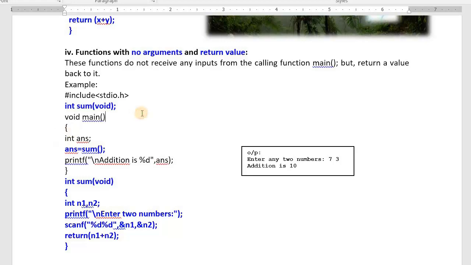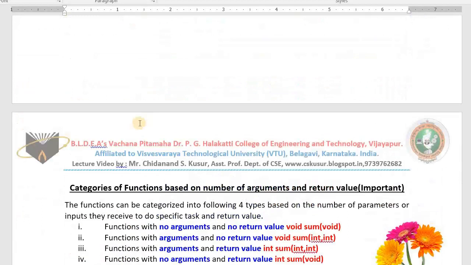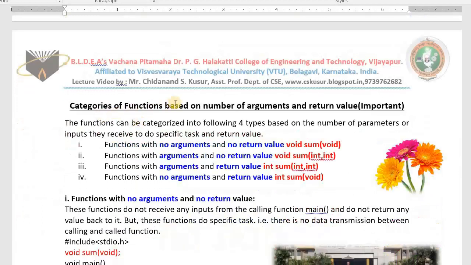I hope you have understood. I may ask this question in internal. Be prepared. Categories of functions based on inputs, based on giving the result back or not. Function with no arguments, no return value, no data transmission between calling and called function. We transmit the data, we won't get the result back. We transmit the data, we get the result back. We won't transmit the data, but we get the result back.